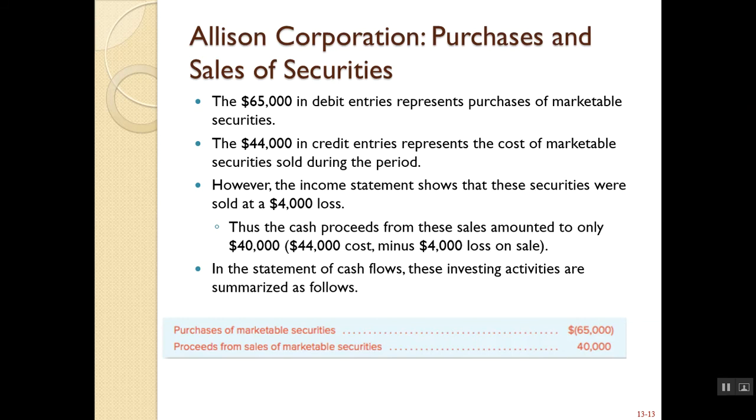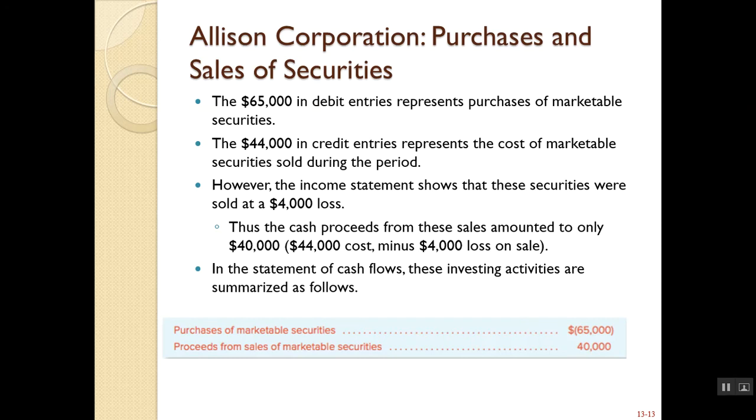We have purchases and sales of securities. So the $65,000 in debit entries represent purchases of marketable securities, which is a cash outflow. When you're buying something, cash is going out the door. And then we had $44,000 in credit entries representing the cost of marketable securities sold during the period.